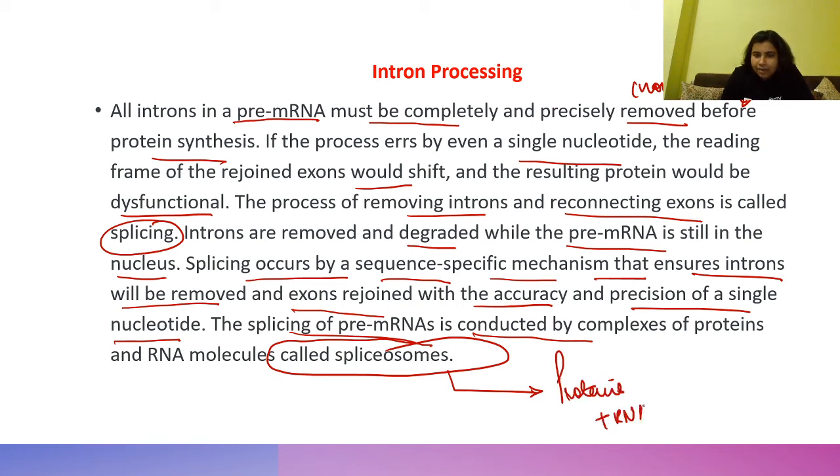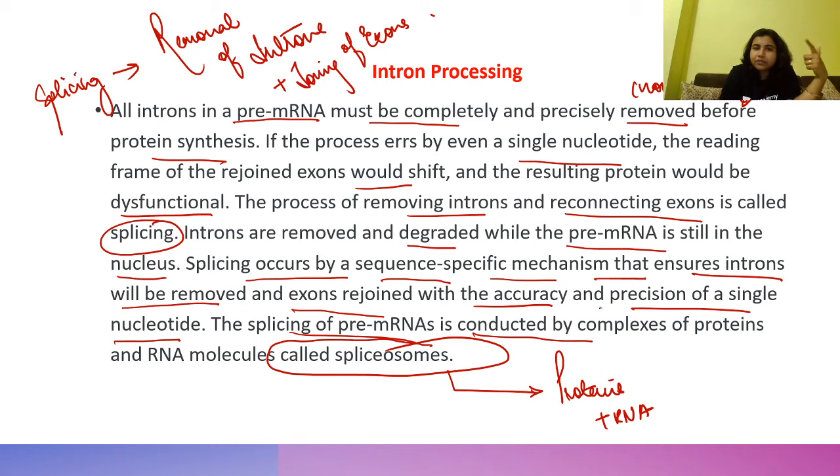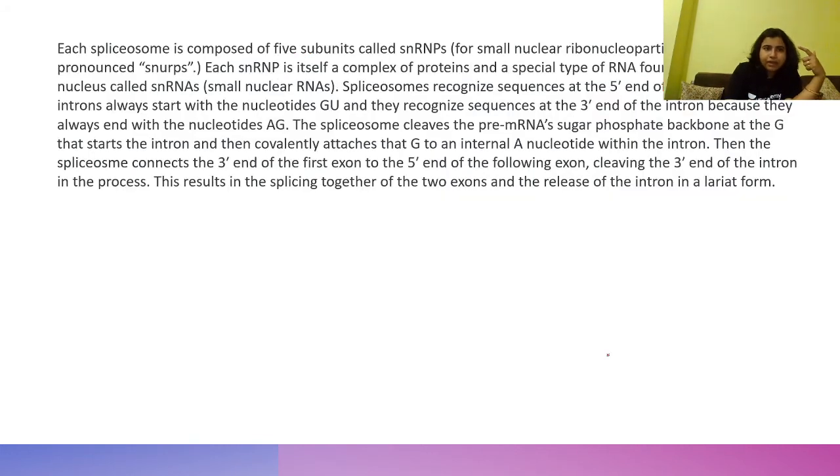plus RNA molecules. So why do we need splicing? Splicing is basically removal of introns and joining of exons, and this splicing is mediated with the help of the spliceosome. What is a spliceosome? It is protein and RNA, right? Now see, each spliceosome is composed of 5 subunits called snRNPs, for small nuclear ribonucleoproteins.